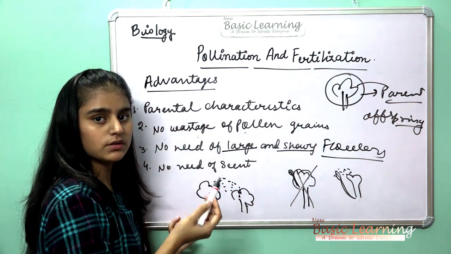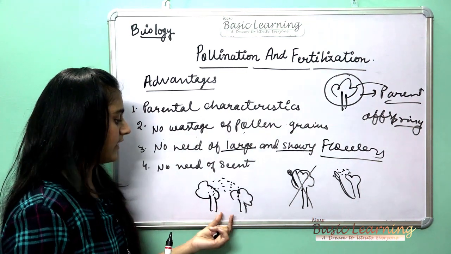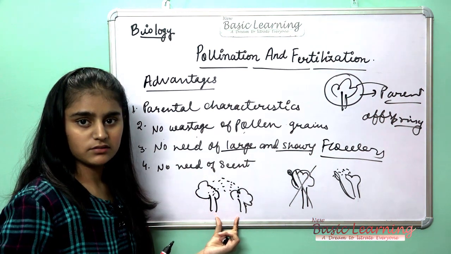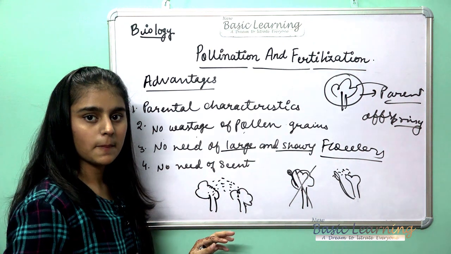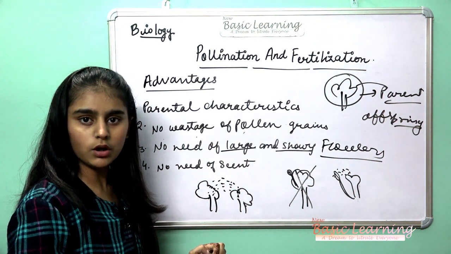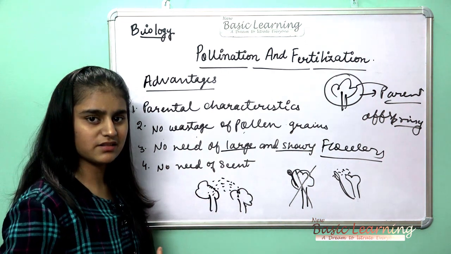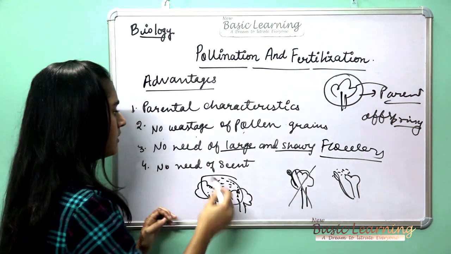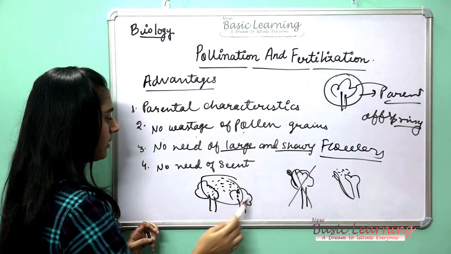When the wind blows, the wastage of pollen happens very easily, and it is not suitable for a flower. 50-60 pollen grains will fall down, so the pollen will be wasted. So it will not help. So in this, the flowers need not be very large and showy.